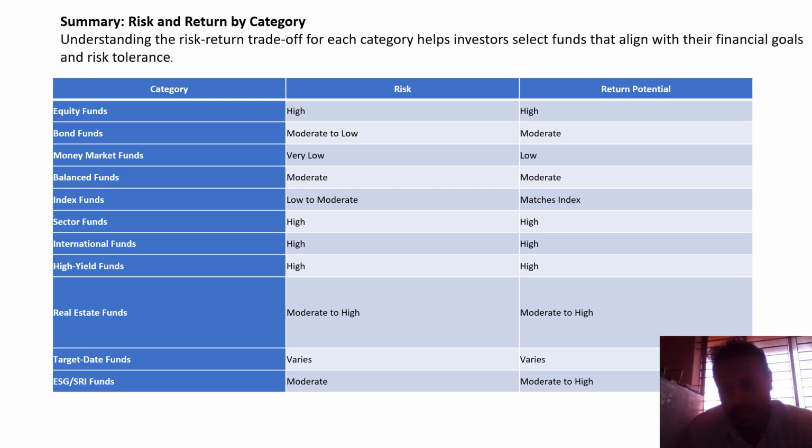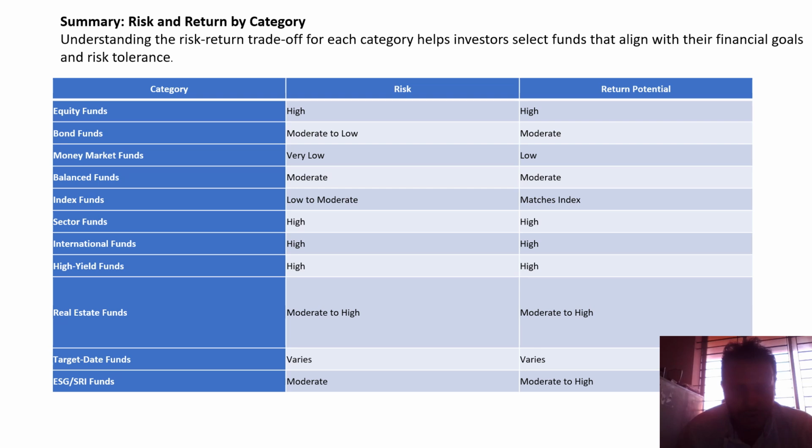Equity fund: risk is high, return high. Bond: risk is low, return is moderate. Money market fund: very low risk, low return. Balanced fund: risk is moderate, return also moderate. Index fund: risk is low to moderate, and it matches the market index.